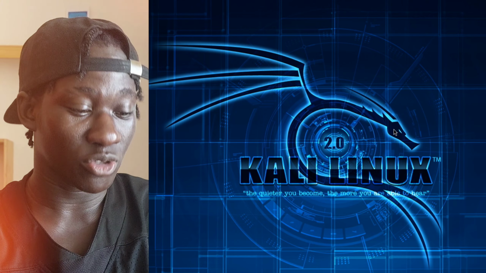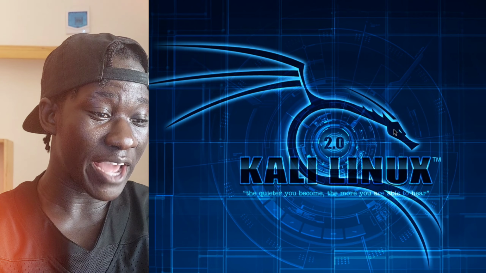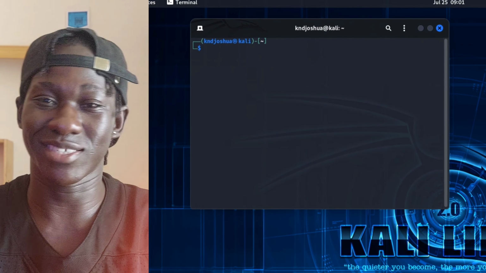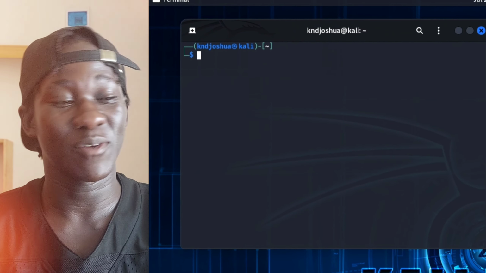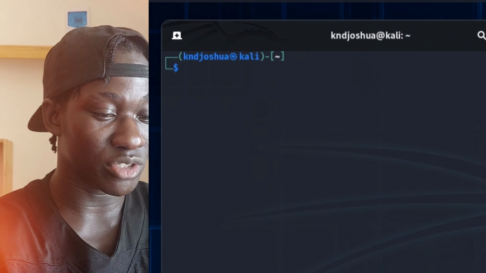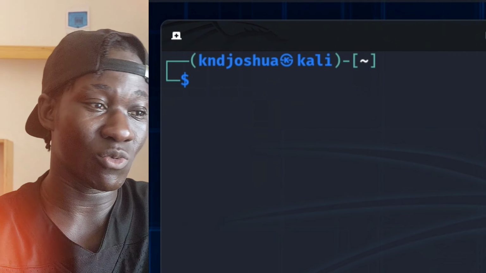So today we're going to be using Kali Linux. I have it already fired up. What I'm going to do right here is use the terminal. The reason we use Kali Linux is because it's a big guy. I have it running right here. My terminal is open, so I'm going to make it a little bit bigger so you can see exactly what I'm trying to type.